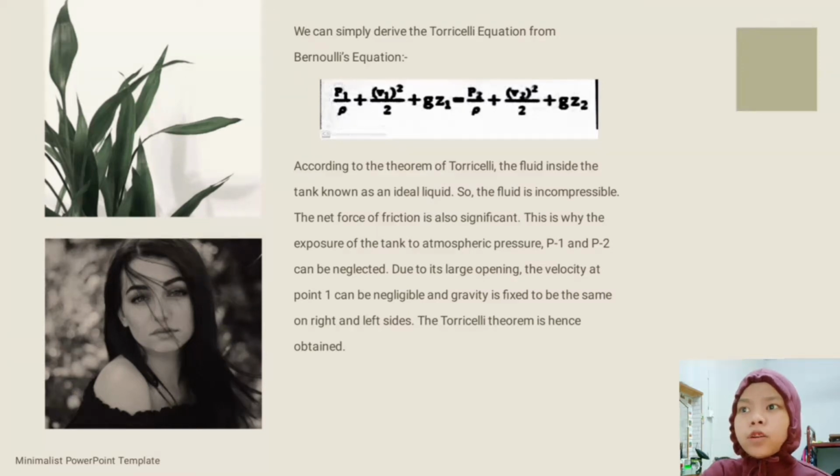According to the theorem of Torricelli, the fluid inside the tank is known as an ideal liquid, so the fluid is incompressible. The net force of friction is also insignificant. This is why the exposure of the tank to atmospheric pressure, P1 and P2, can be neglected due to its large opening. The velocity at point 1 can be negligible too, and gravity is fixed to be the same on the right and left side. The Torricelli theorem is hence obtained.